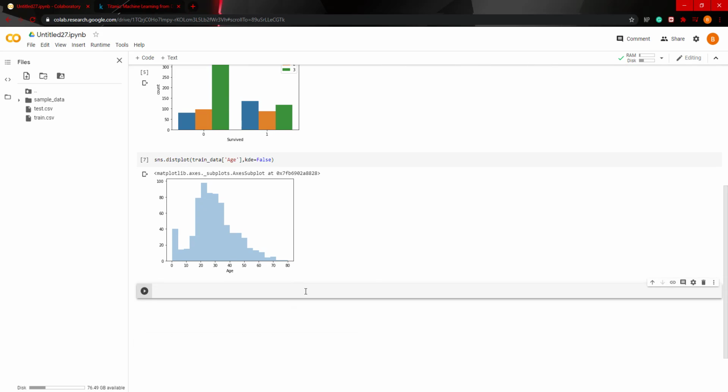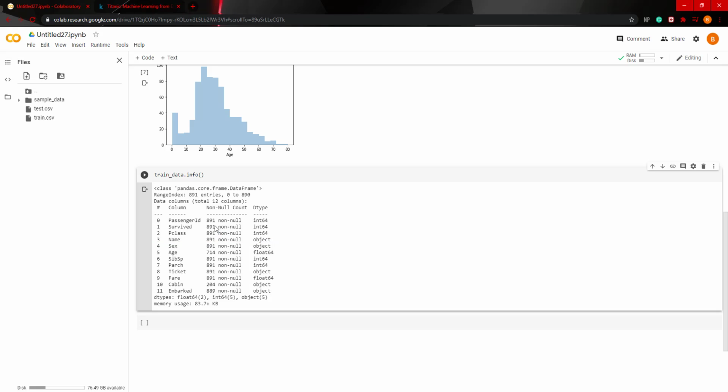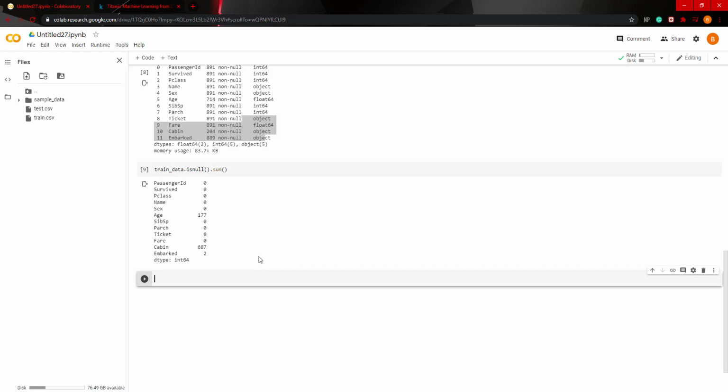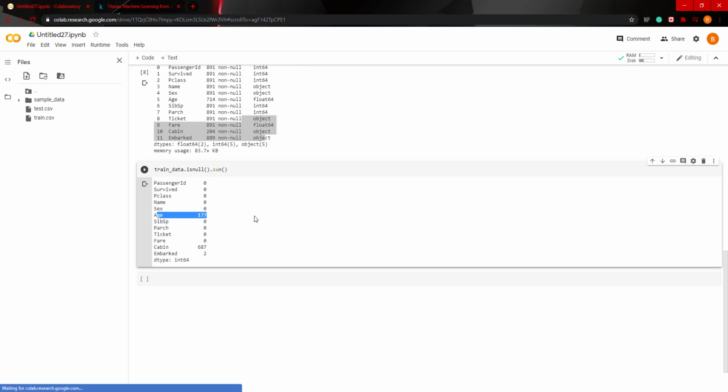Now, let's take a look at the data in general. So train_data.info(). This lets us know basically the data type for each feature. So we have ints here, and then floats, objects which are strings, categorical features, like sex, male, female, name, and such. Let's see how many missing values we have. So we can do train_data.isnull().sum(). Based on this, we can see that there's 177 missing data points for age and 687 missing points for cabin.